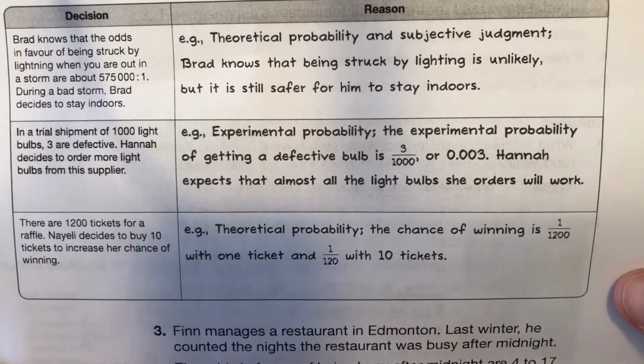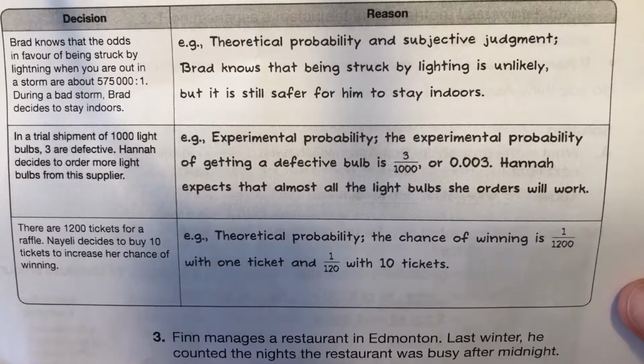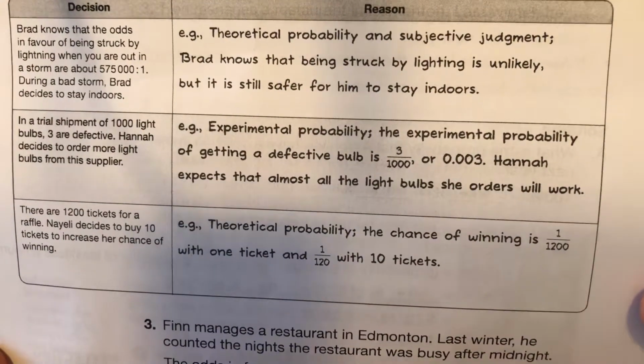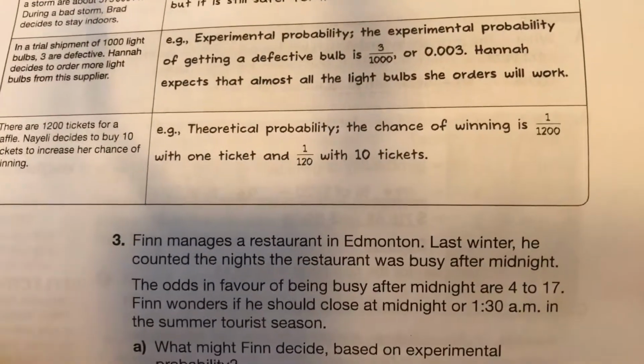And the last one, there are 1,200 tickets for a raffle. Nayeli decides to buy 10 tickets to increase her chance of winning. Theoretical probability. The chance of winning is 1 in 1,200 with 1 ticket and 1 in 200 with 10. Okay, let's go on to Finn.